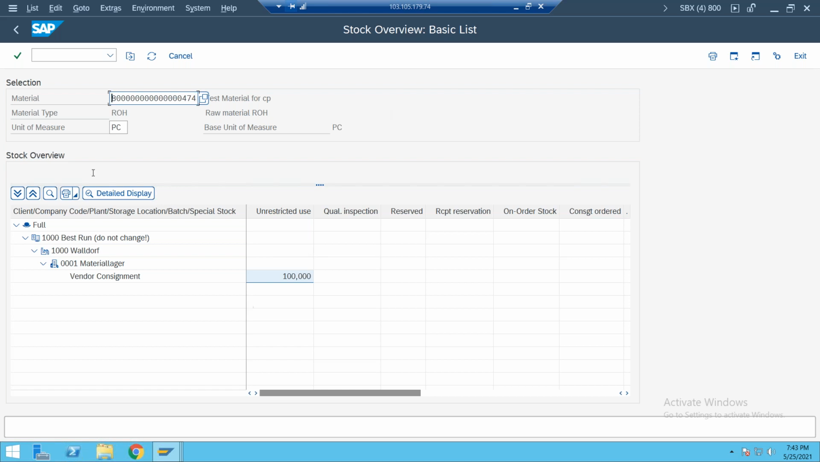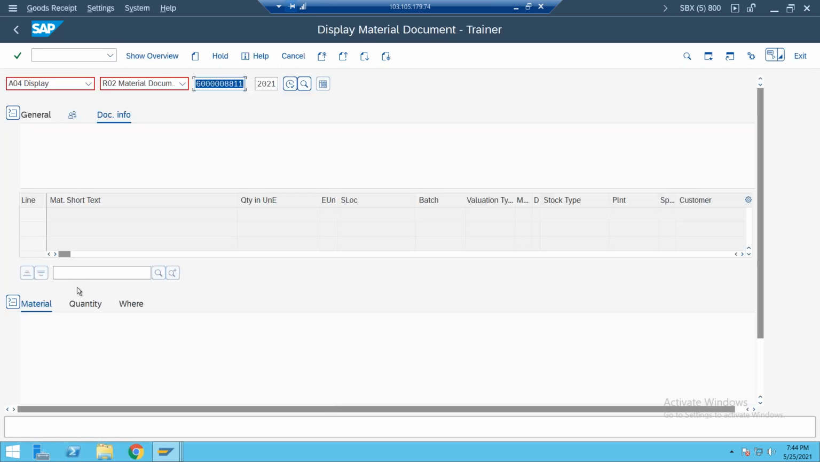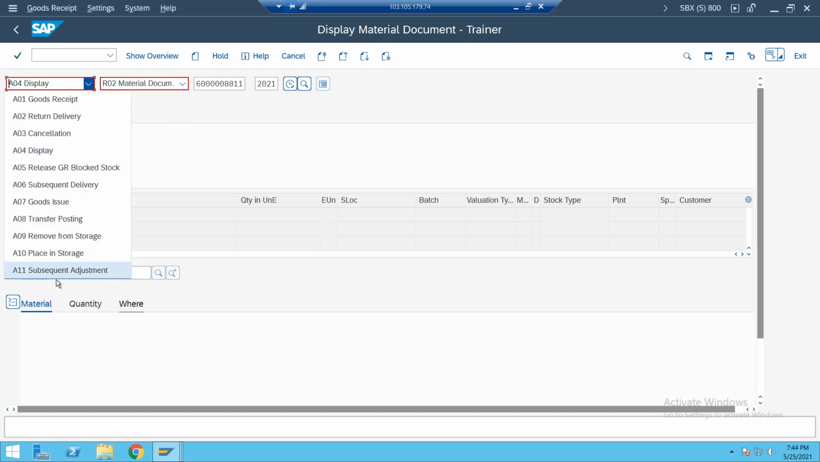Now assume I am going to consume some 25 pieces of this material. To issue the material, where do you need to go? You can go to MB1A or MIGO, to do a goods issue against the cost center. You can perform all the internal inventory activities in MIGO: receive goods, cancel goods, goods issue, goods receipt, stock transfer, transfer posting. All the inventory management activities you can perform here.